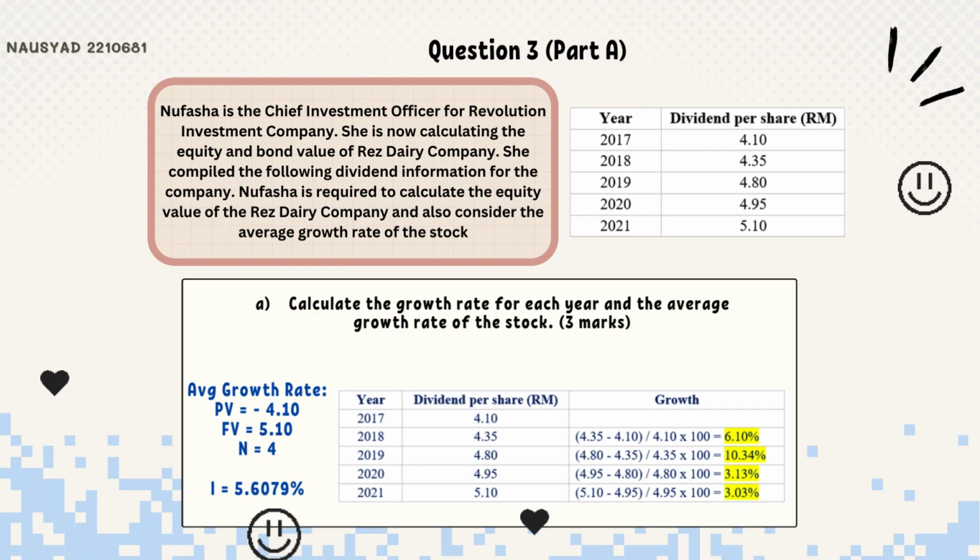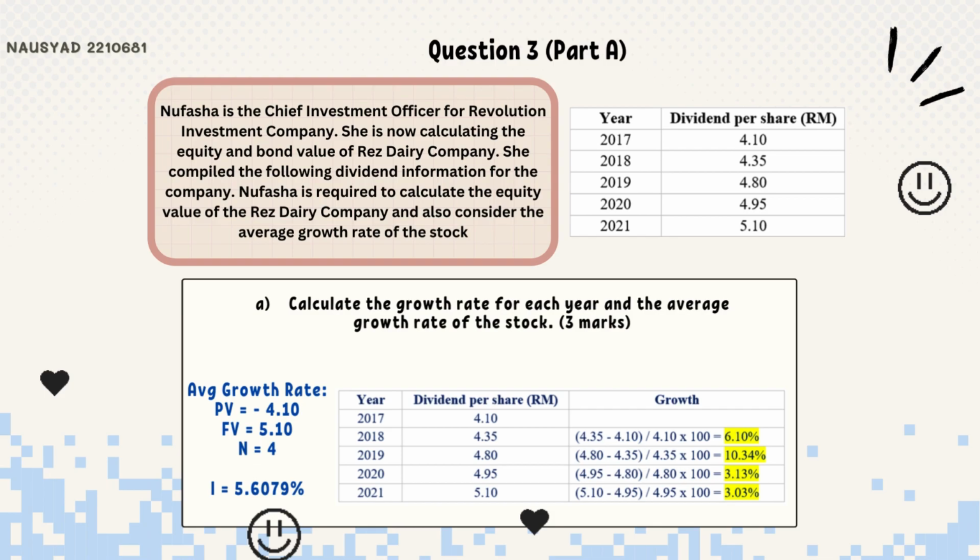For the calculation of the average growth rate, the PV is the first year dividend paid, which is 2017. For this question, we need to find the I, so the PV must be negative. So the PV will be negative 4.10. FV is the last year of the dividend, which is 5.10.